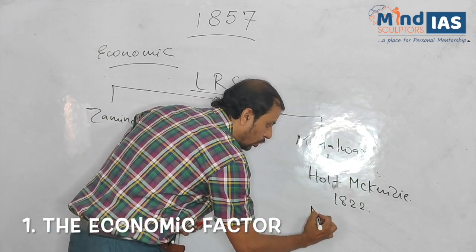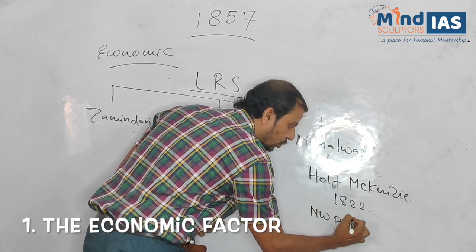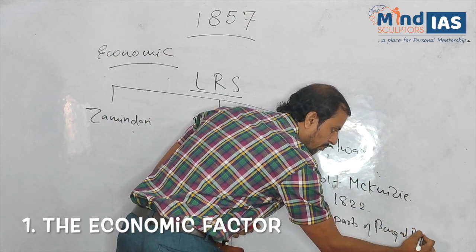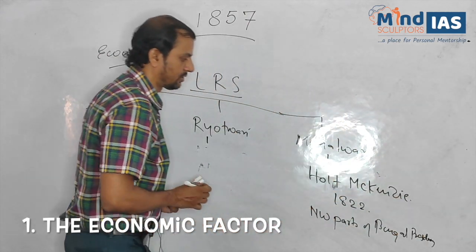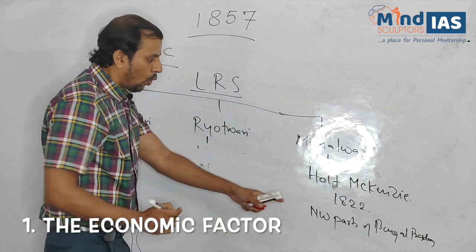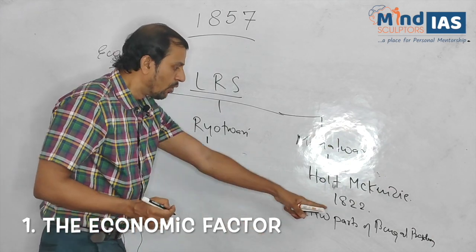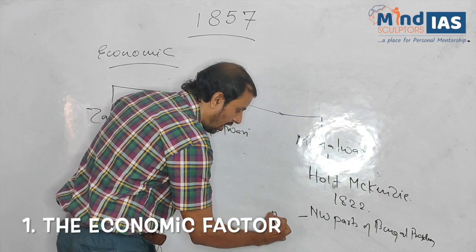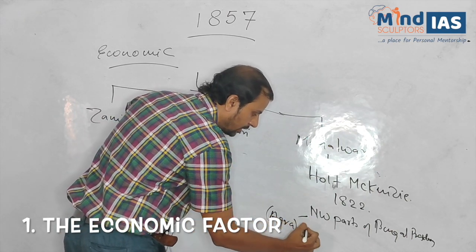Introduced in the northwestern parts of Bengal Presidency. What are those areas? In parts of Agra, in UP.